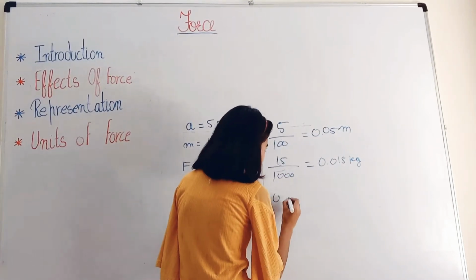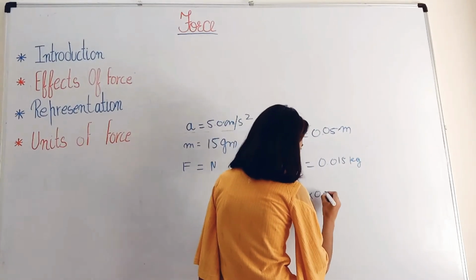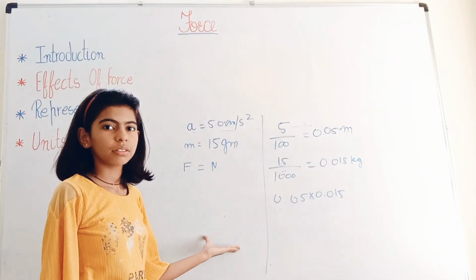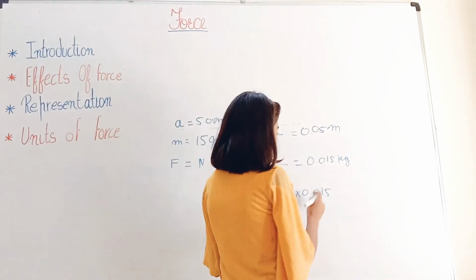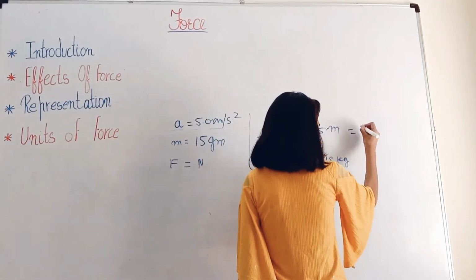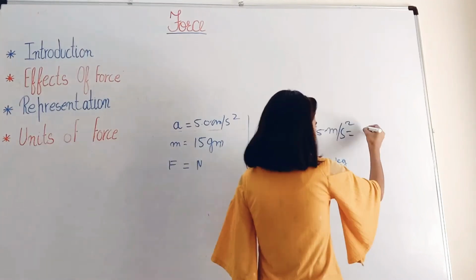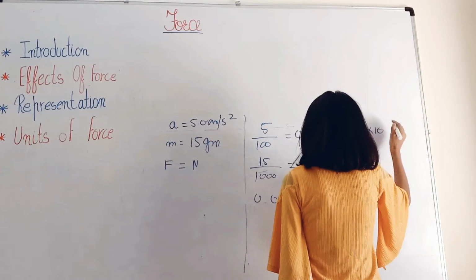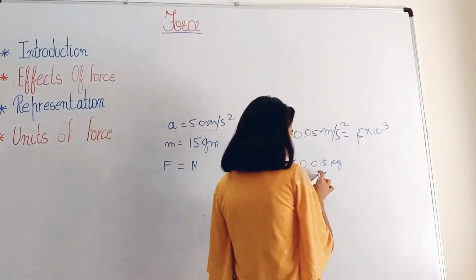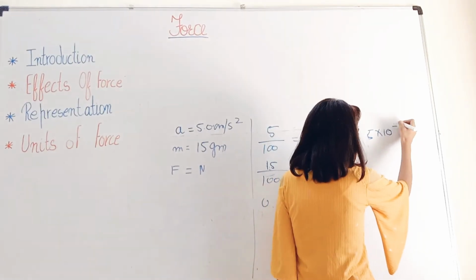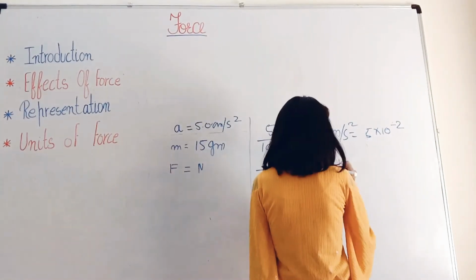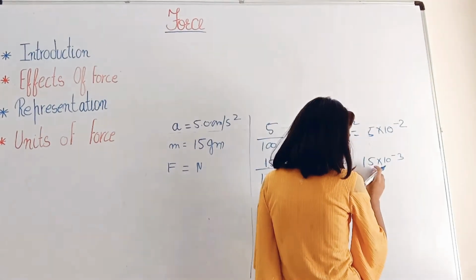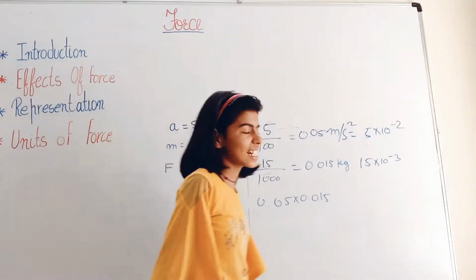Now we multiply: 0.05 is written as 5 into 10 raised to the power of minus 2, and 0.015 is written as 15 into 10 raised to the power of minus 3.